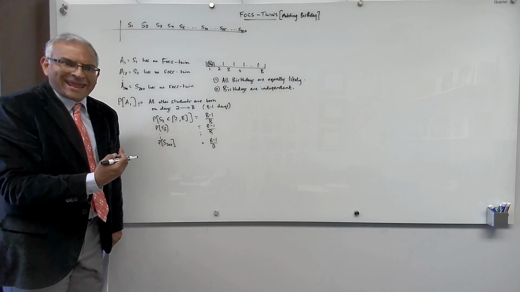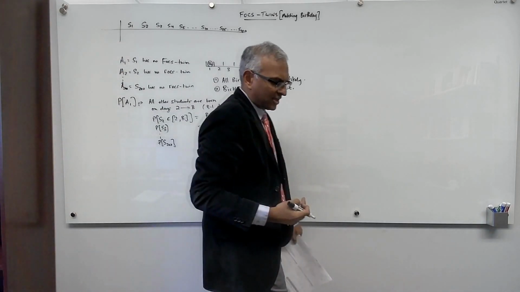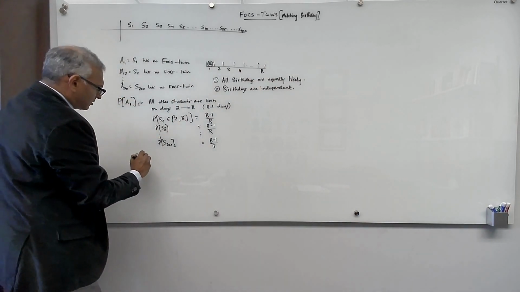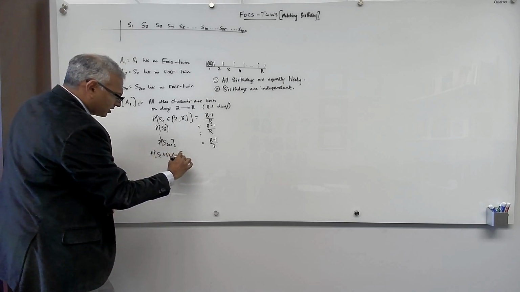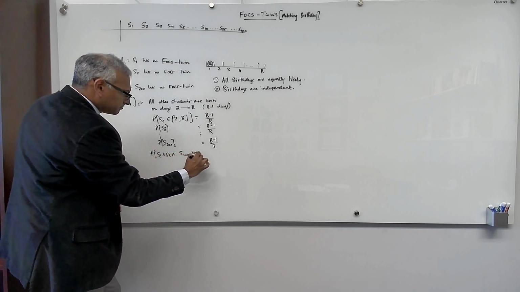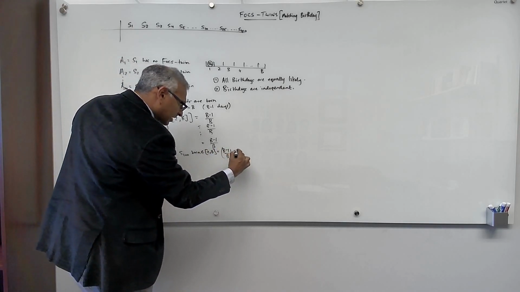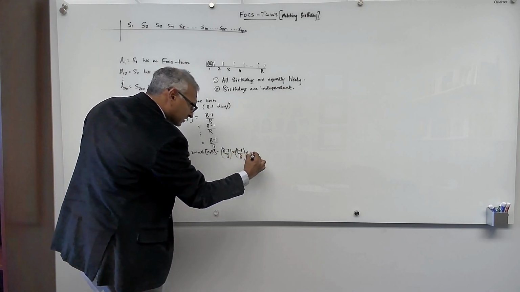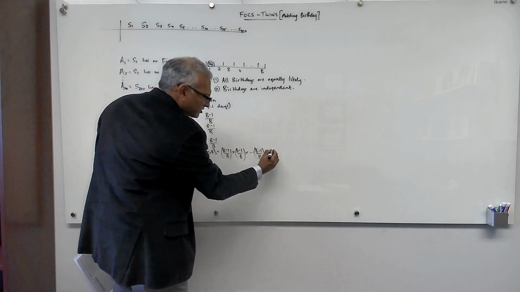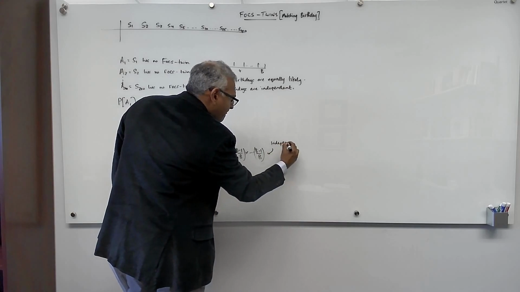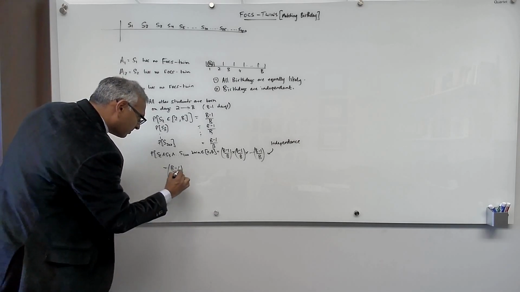So the probability that student 2 and student 3 and student 200 are all born on those days is the probability of a big AND, and independence considerably simplifies this calculation. By independence, the probability that S2 and S3 and all the way to S200 are born in days 2 to B is equal to B minus 1 over B times B minus 1 over B times B minus 1 over B, and that's by independence, because these birthdays are independent. But this is just B minus 1 over B raised to the power 199.